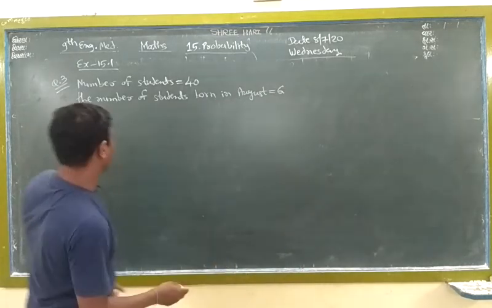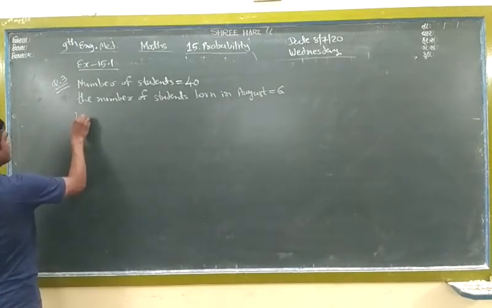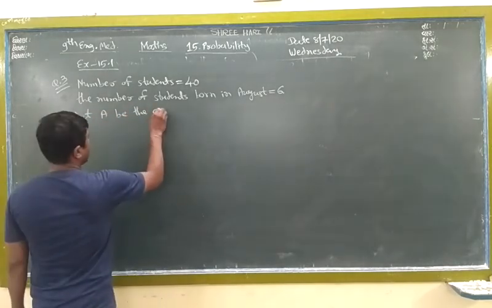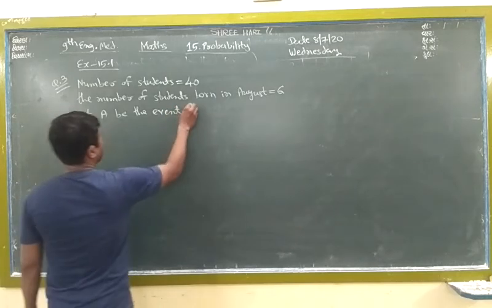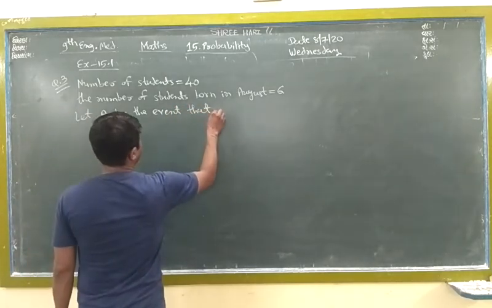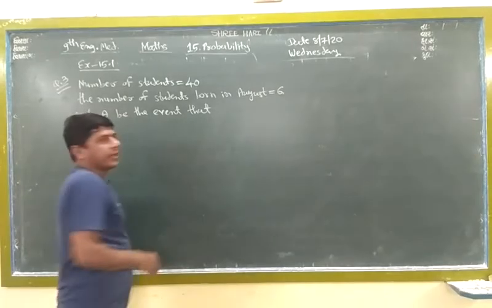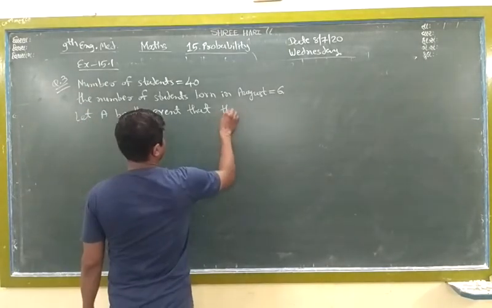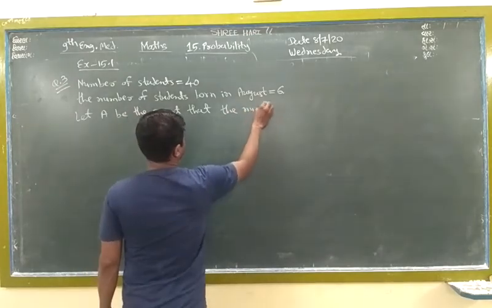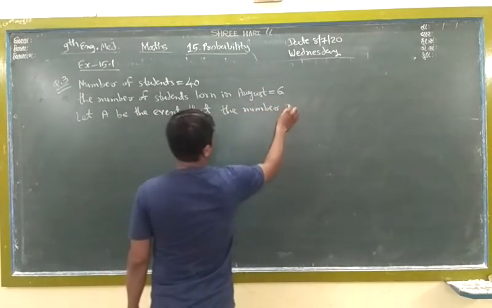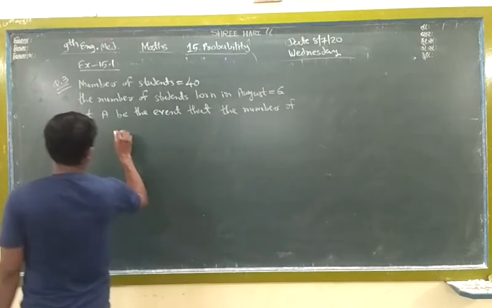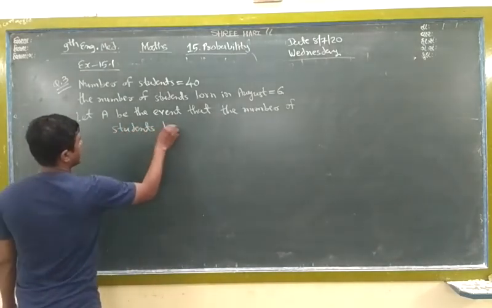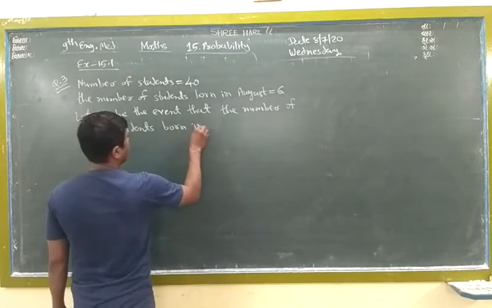So first we write: let A be the event that the number of students born in August.